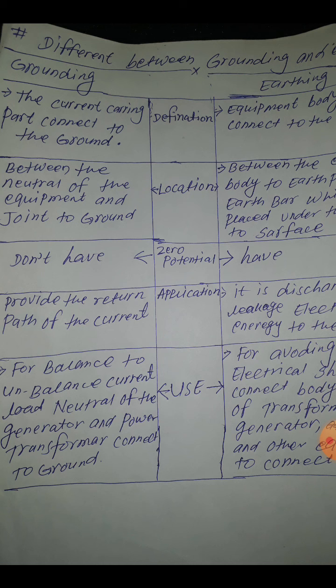Earthing and grounding are a little bit different. There is not much difference, but it depends on the connected part. So these are the differences of earthing and grounding. This is the earthing wire, and the wire color code is yellow and green. Two types of color code are there.